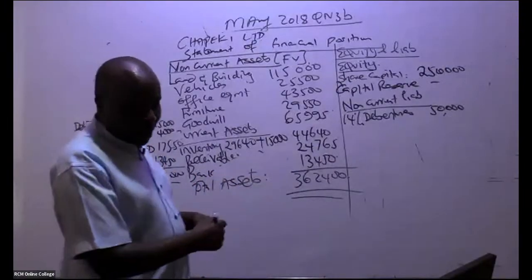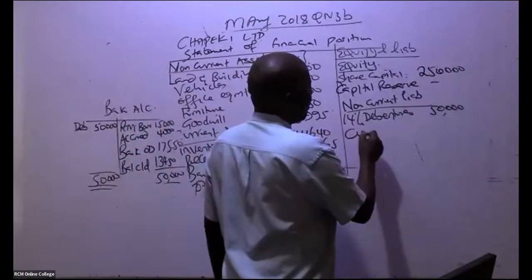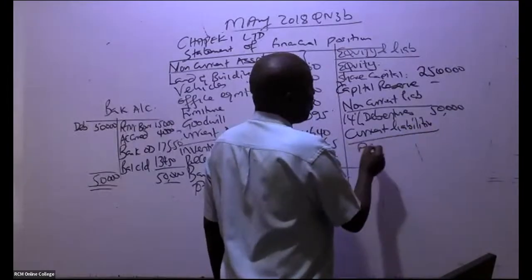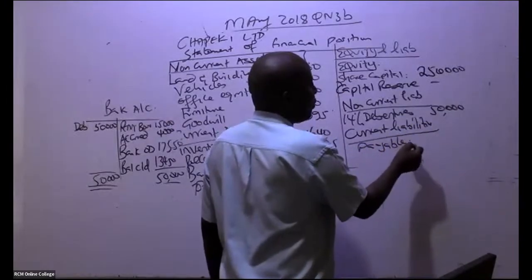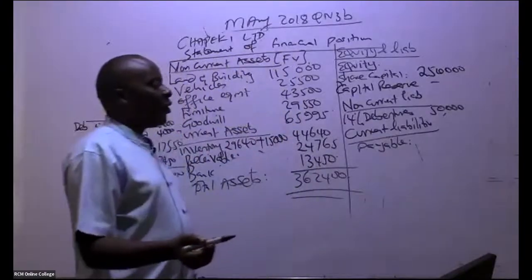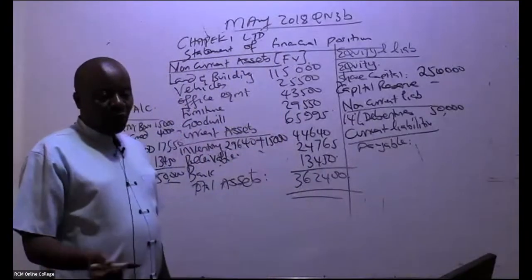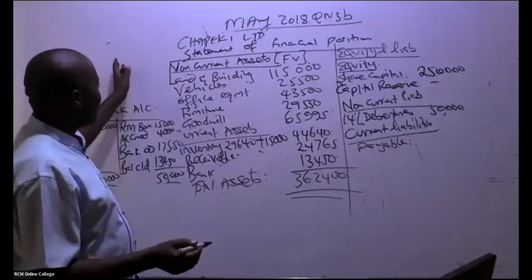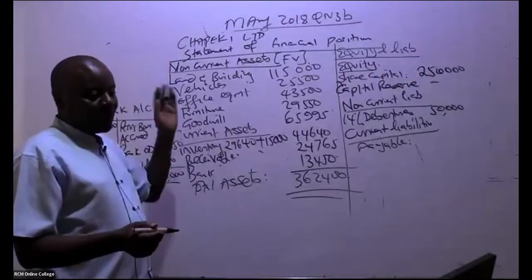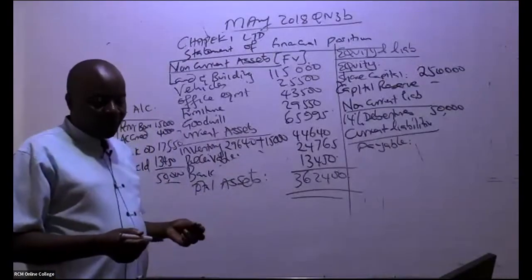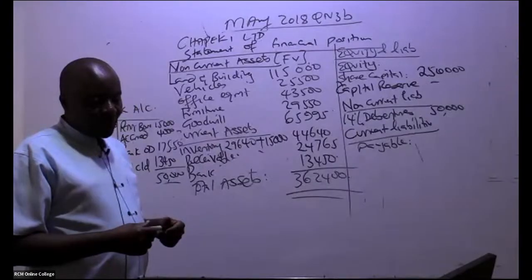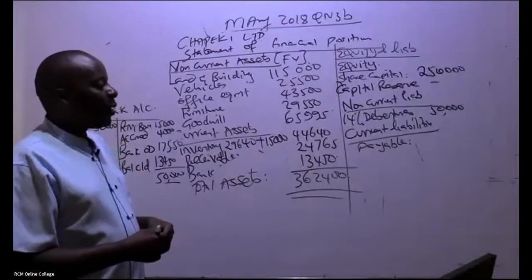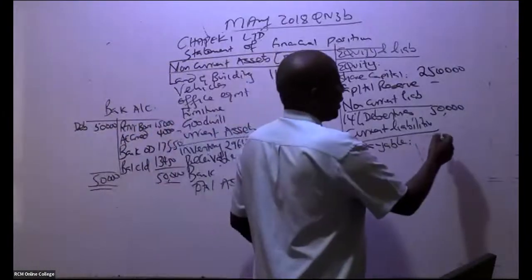And then we go to current liabilities. It's only the payable, because remember, in this case here, the overdraft was paid. So it's only the accounts payable that we have already been able to do abracadabra in this business purchase account. Payable, is there somebody who can be remembering the payable amount? 62,400. And that is it.